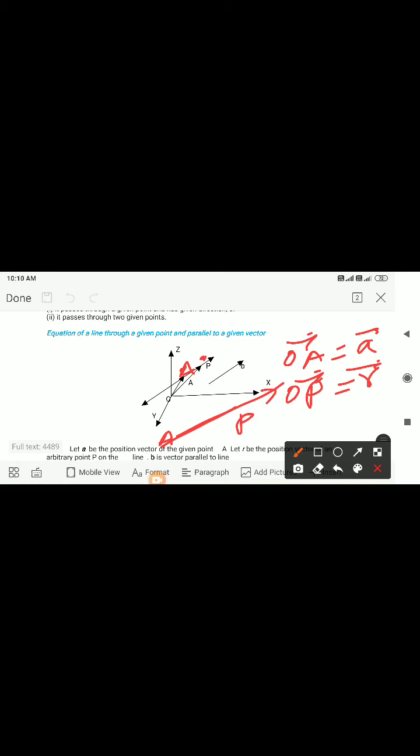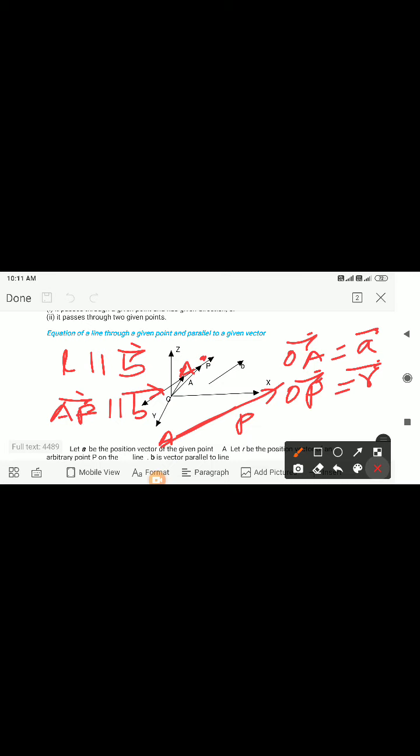Hence, since the line is parallel to vector B, it implies that vector AP will also be parallel to vector B because vector AP is along the line.